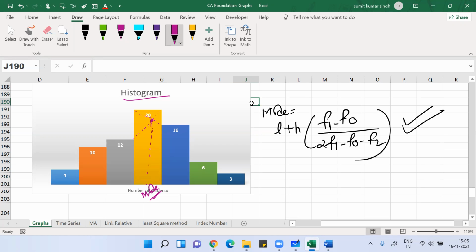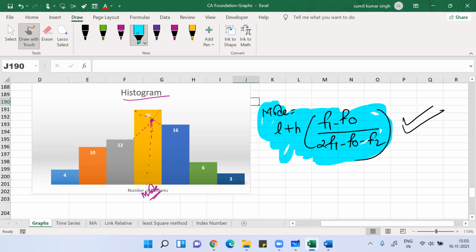Clear, everyone? We'll do the formula and numerical part later; don't worry about numericals, we'll spend a lot of time on those formulas. But for the time being, you should understand this. Any question?